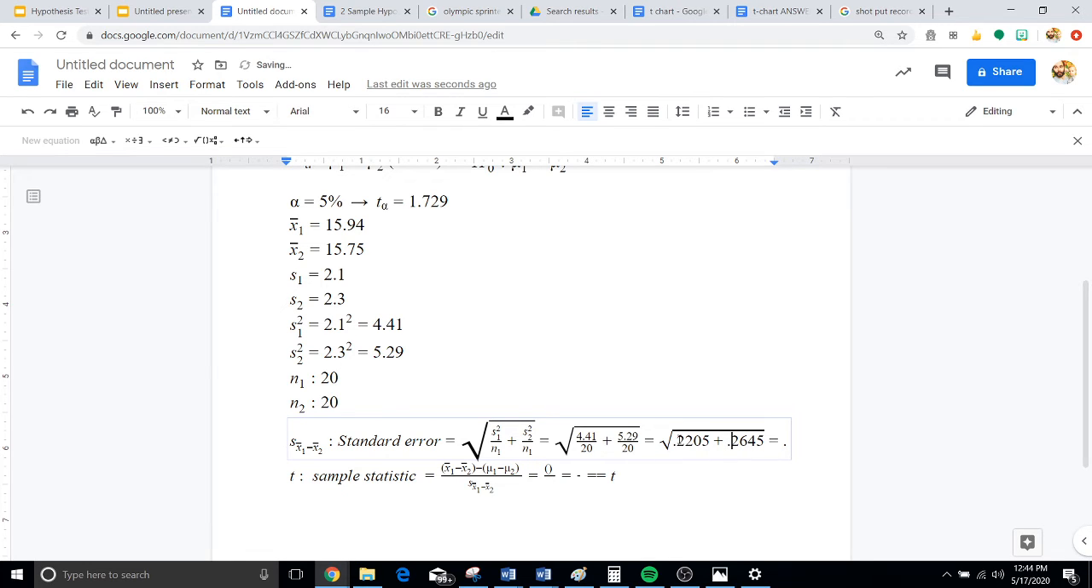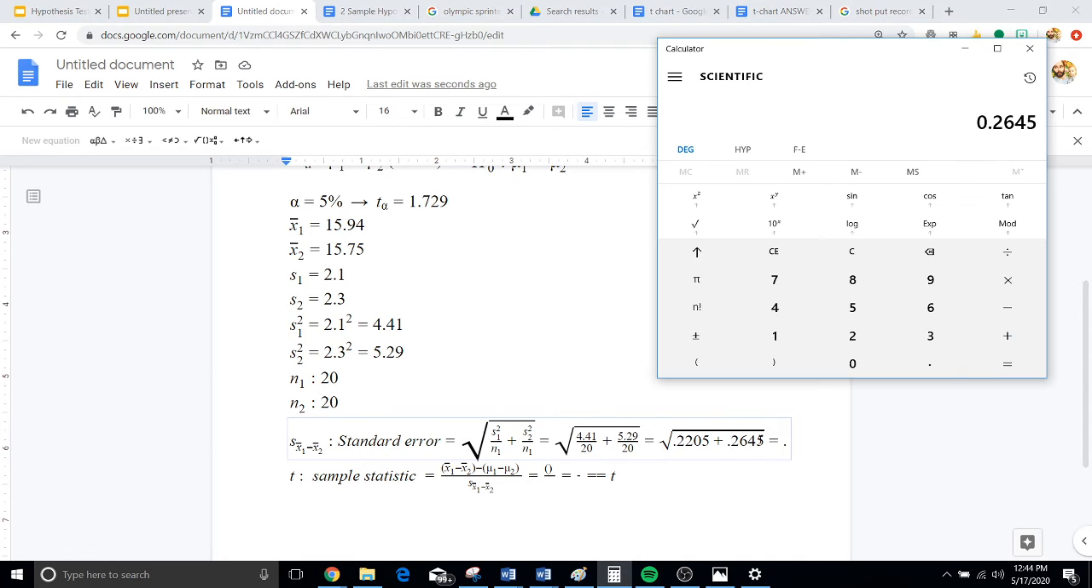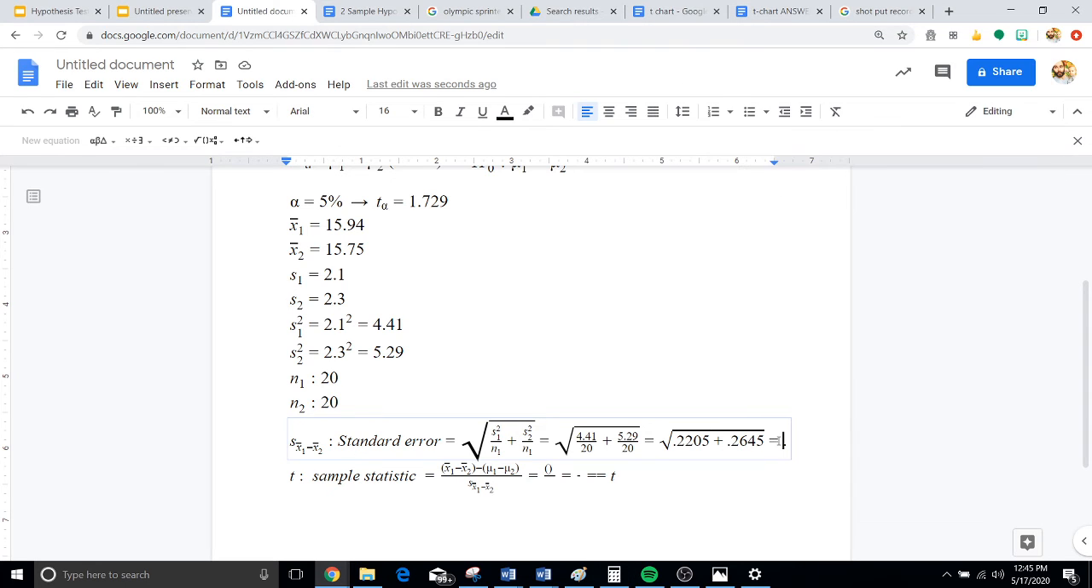All right, if we add these two numbers up, we will find out what is underneath the root, and then we can just square root it. So 0.2645 plus 0.2205 is going to give us 0.485. Let's go and square root that number. We get 0.6964. Let's call that 0.70 approximately. So we're going to say approximately 0.70. All right, we now have our standard error. The only thing we have to do now is plug everything else in.